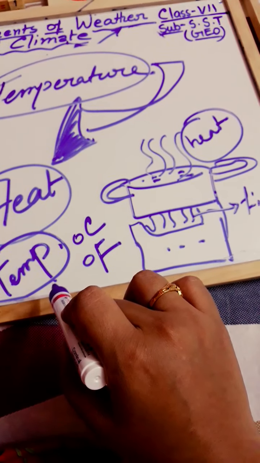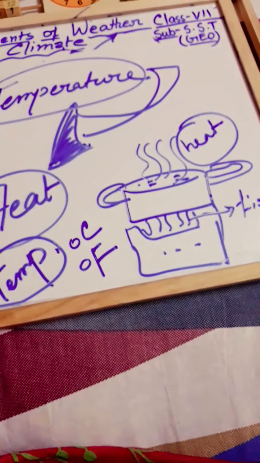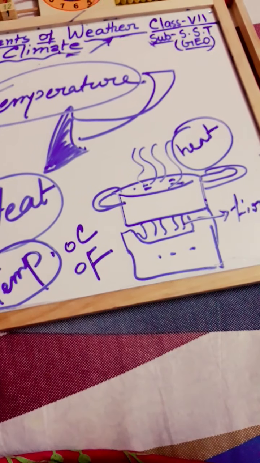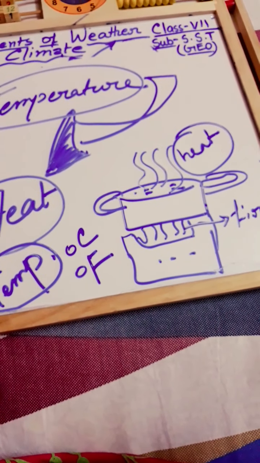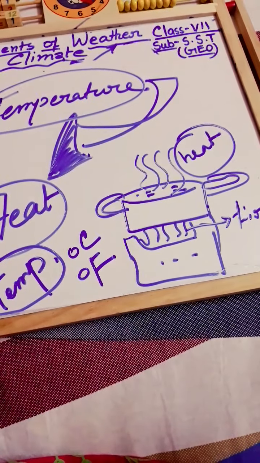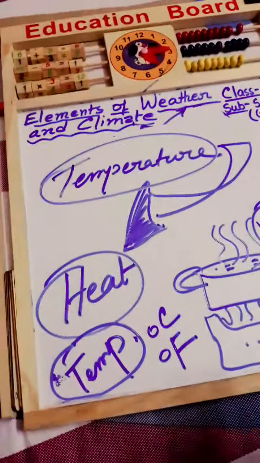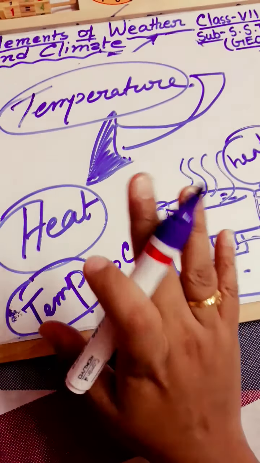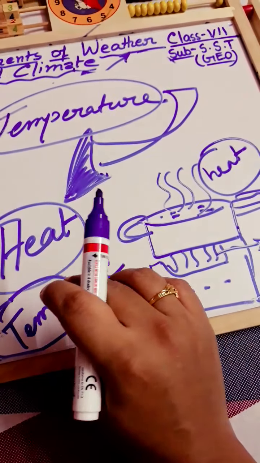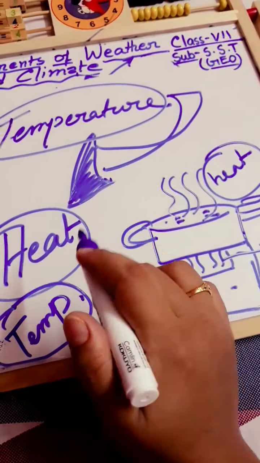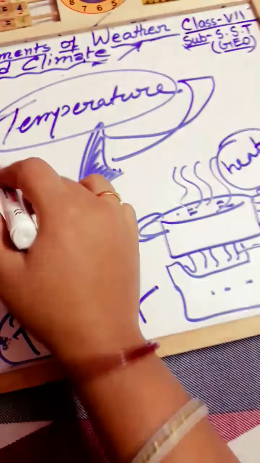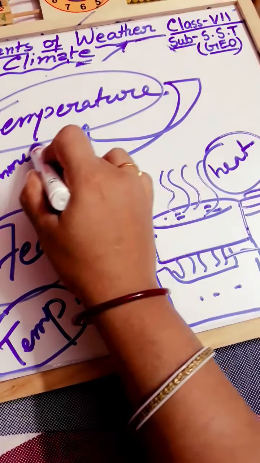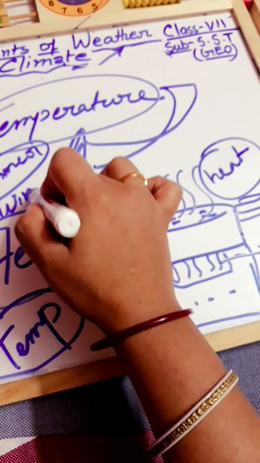Understand? And there are both diurnal and seasonal changes in atmospheric temperature. In many places on the earth, there is not only a difference in temperature between day and night, but also between one season and another season, because it's very natural that in a single day we don't feel a great amount of variation between day and night, right? But we feel a great variation between summer season and winter season.